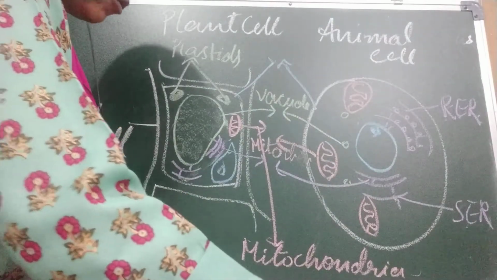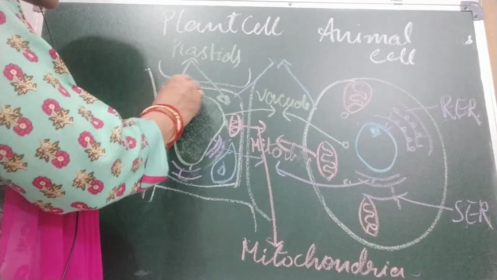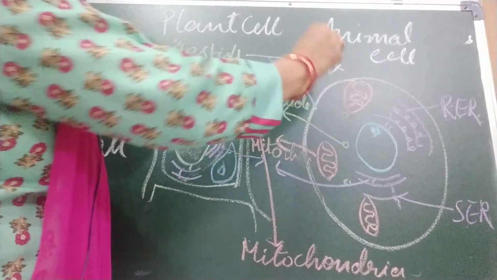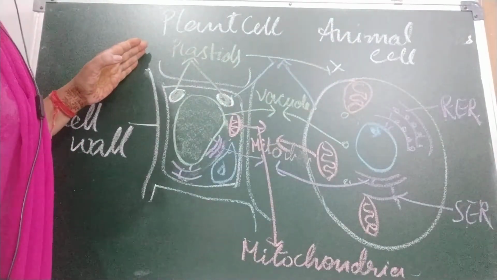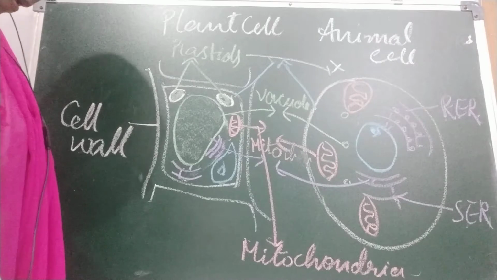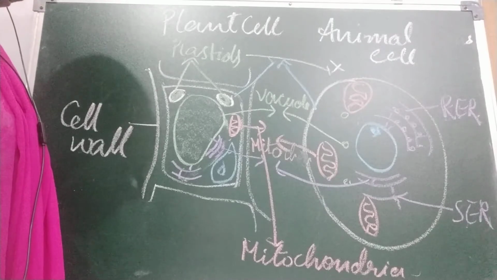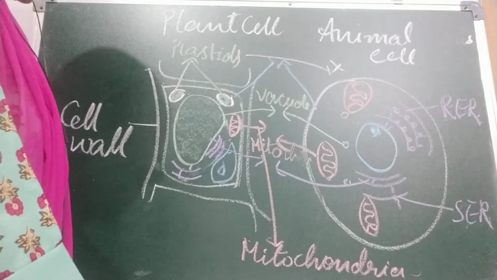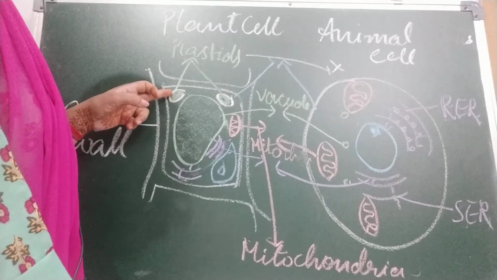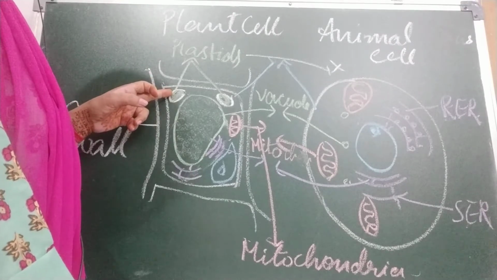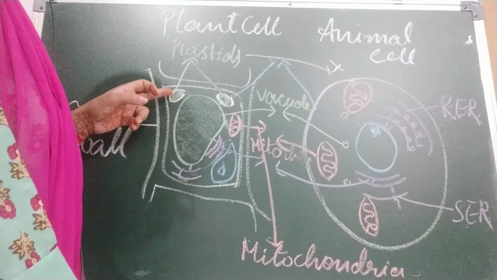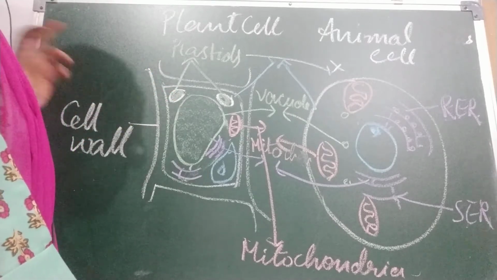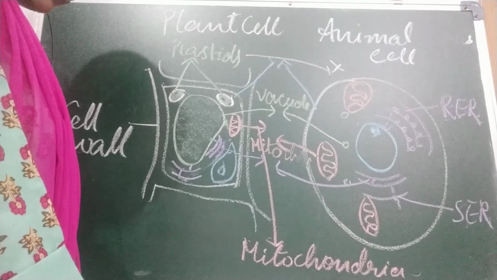Now next we come to the plastids. These are plastids. They are present in plant cells but not in animal cells. Why? Because the main function of plastids is to give color. They are present in the cytoplasm. They are of different colors and types. Green plastids are called chloroplasts. They contain green pigment. You all know chlorophyll, which provides green color to the leaves. This green pigment is very helpful in photosynthesis.